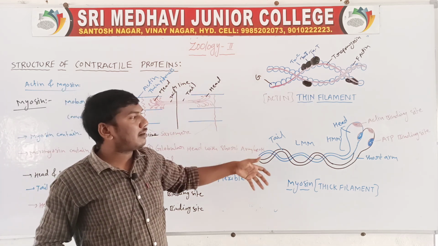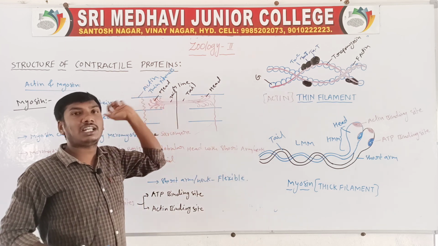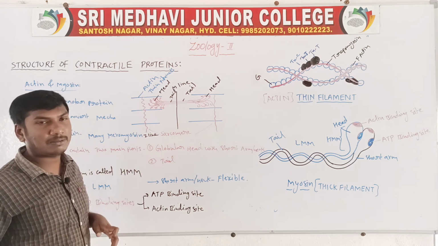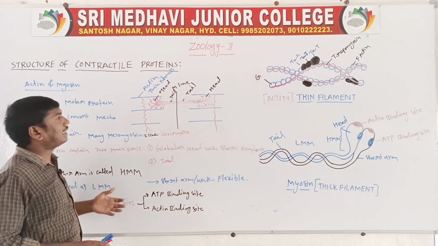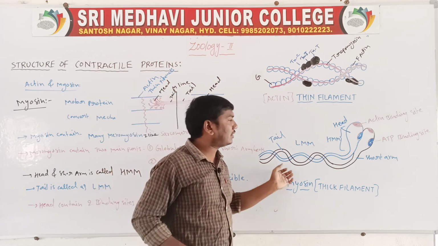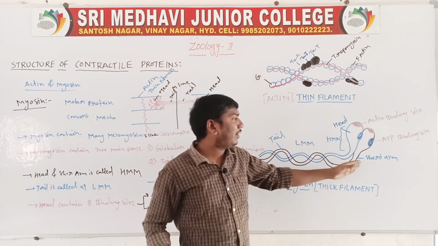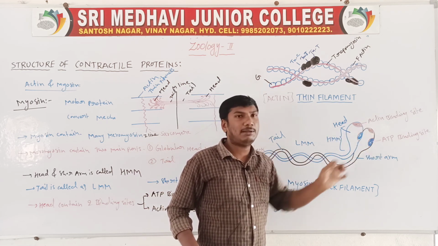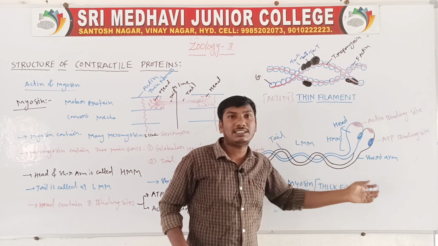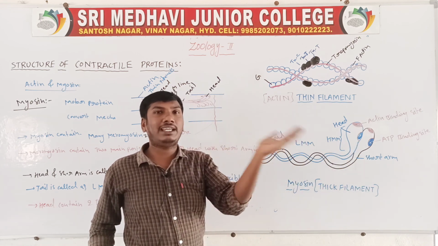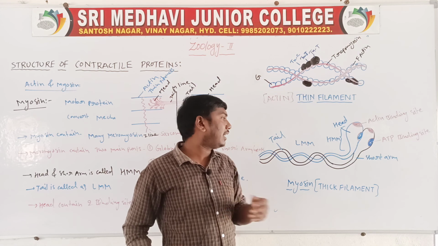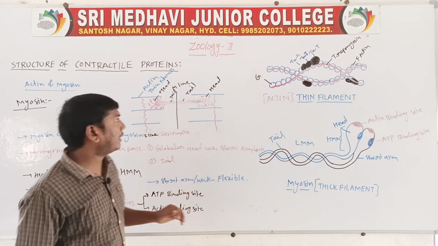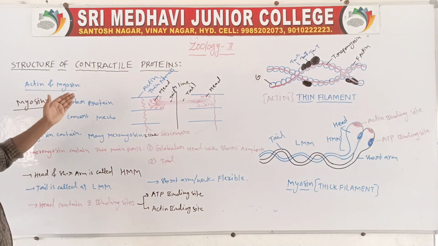Actin and myosin, these two proteins are called contractile proteins, which help in muscle contraction. The thick filament is myosin. Myosin contains three parts: head, neck and tail. The head region contains two binding sites, the actin binding site and the ATP binding site. The short arm is flexible, so it moves from the sides, front and back. Next, the tail is the long tail. Actin and myosin filaments are contractile proteins.